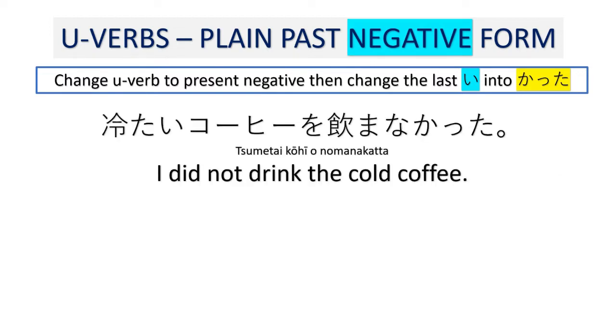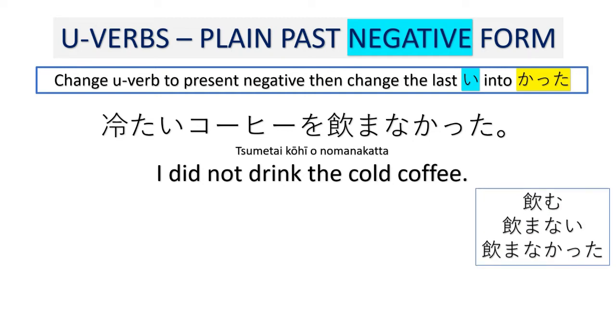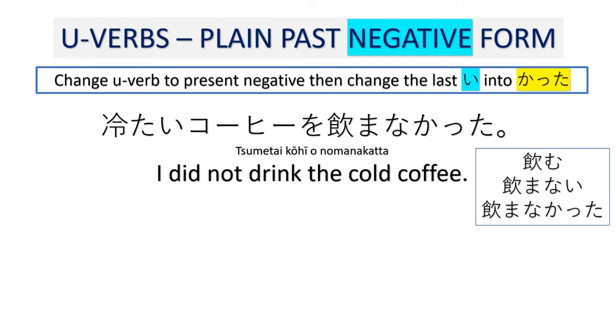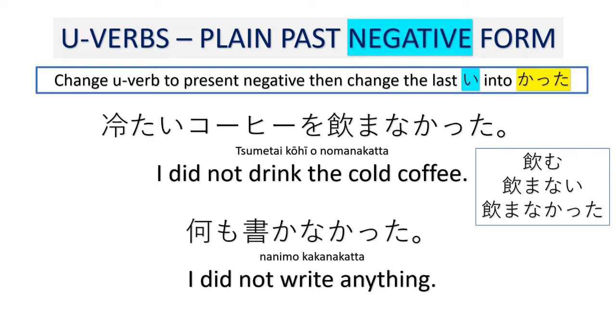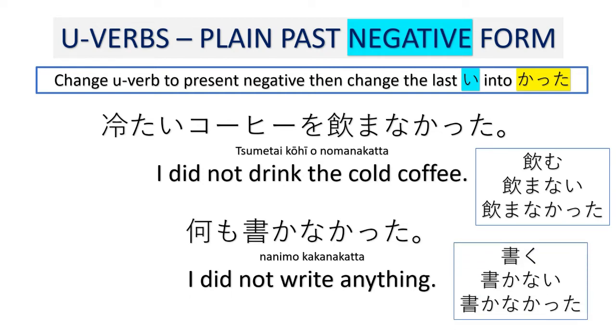Tsumetai kohi o nomanakatta. So here, nomanakatta comes from nomu. Nomu, nomanai, nomanakatta. Nani mo kakanakatta. I did not write anything. Comes from kaku, kakanai, kakanakatta. Okay?